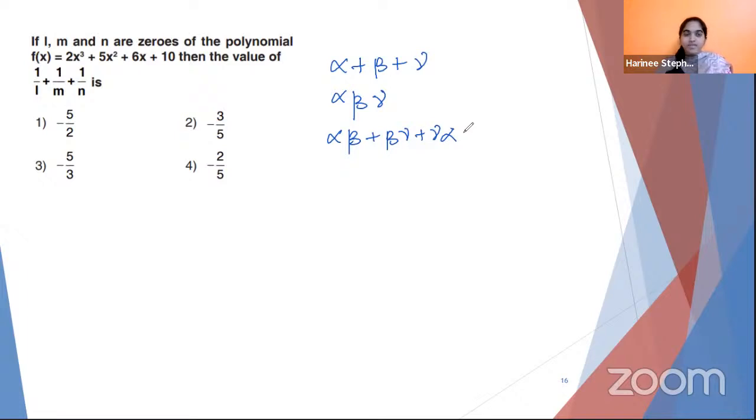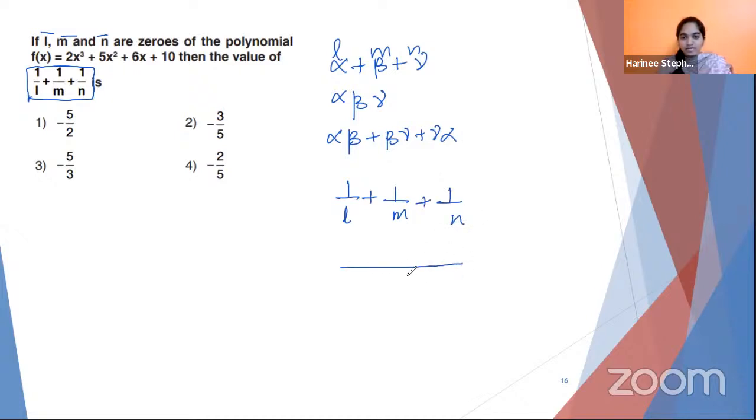So here they are asking us, if L, M, and N are the zeros, instead of alpha, beta, gamma, just replace with L, M, N. Then the value of 1 by L plus 1 by M plus 1 by N is. Do not panic when you see this. First, let's try to simplify 1 by L plus 1 by M plus 1 by N. If I take the common denominator as L into M into N, what would be the numerators?